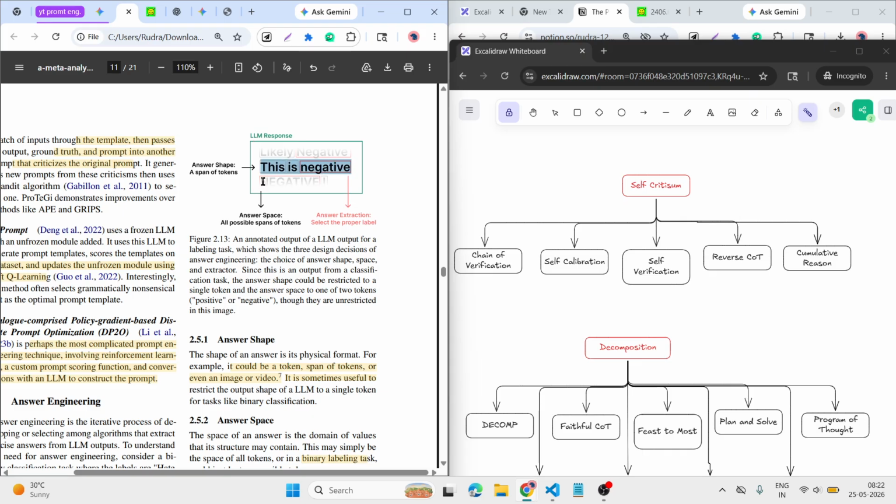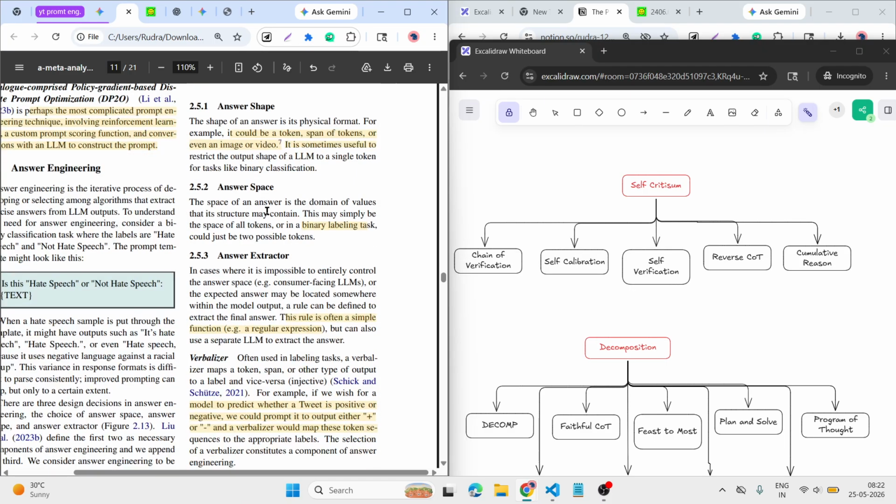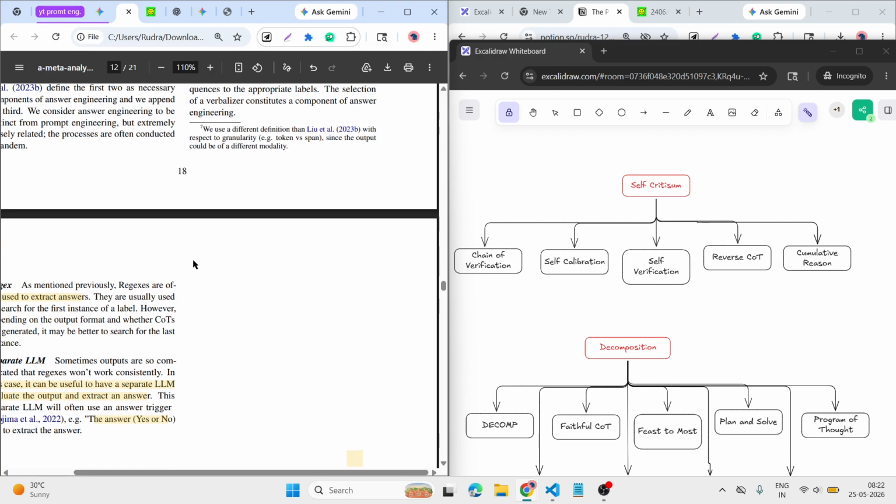So in this case it found this token, this is negative. After that, answer extraction: in this line, which is the word that indicates this is hated or not hated. So here it is negative, so this is the answer extraction. In this shape we can also engineer our answer.